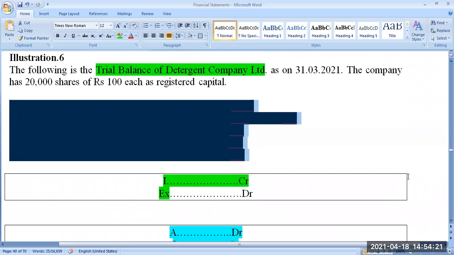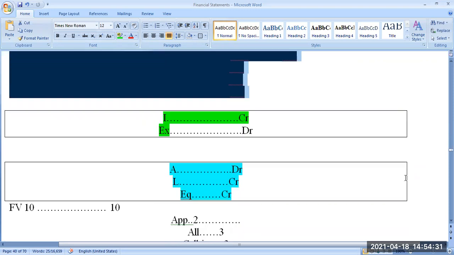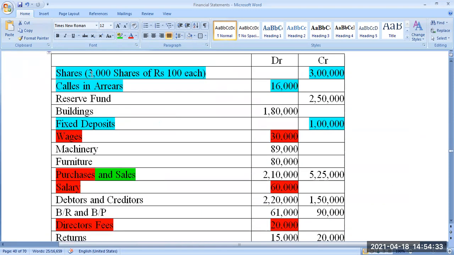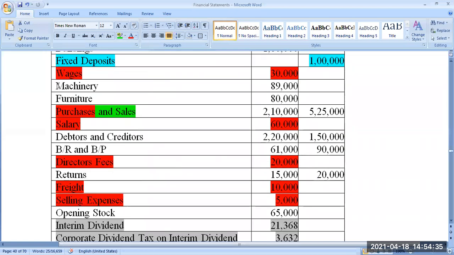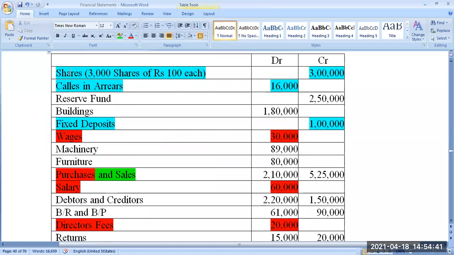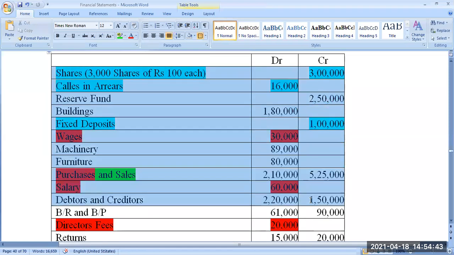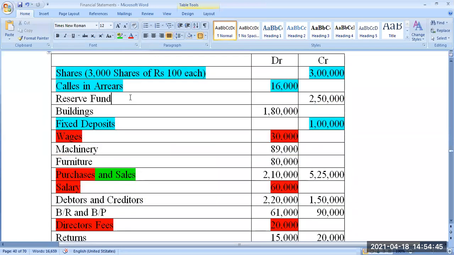Suppose, for example, under fixed assets, we have two things: one is tangible, another is intangible. Under tangible, what will come? I already told you: building, land, etc. But if you go to a specific question like this, look at this question, machinery is there, furniture is there. At that time I will tell you in detail each and every item and where it will come. That time you will understand it better. Yes, that time will be slower.